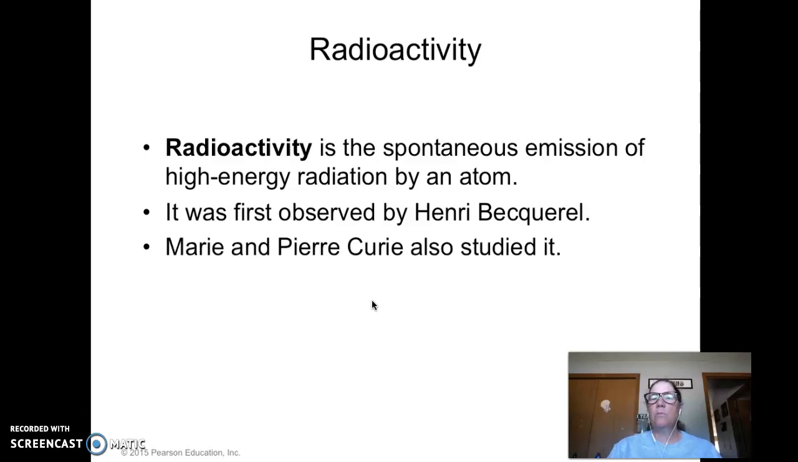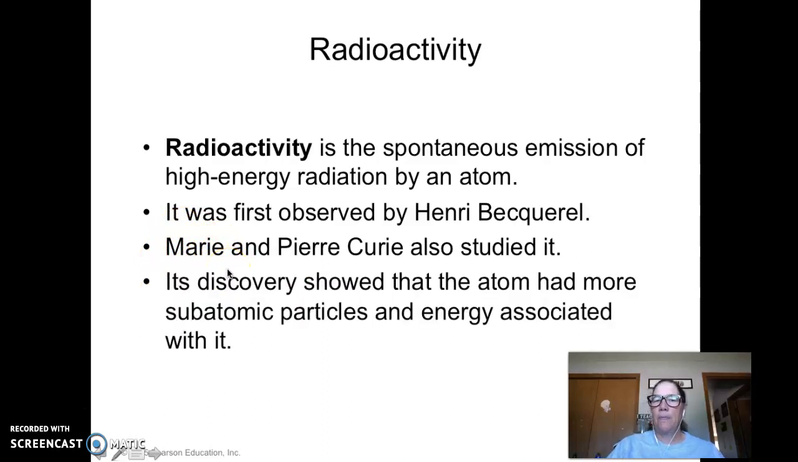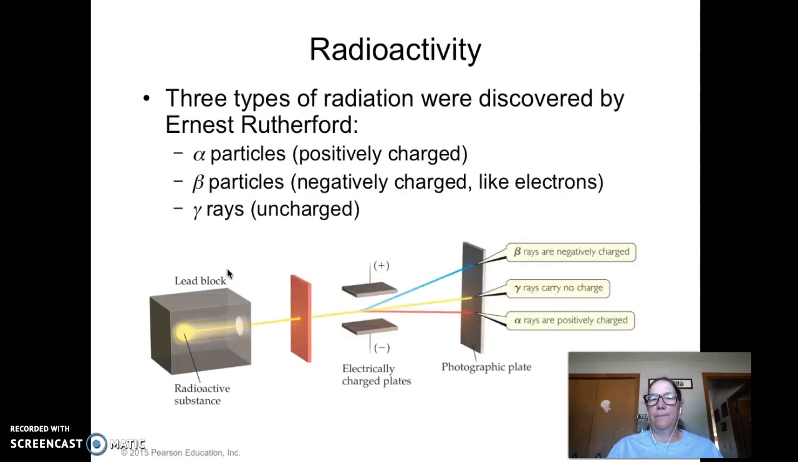Okay. Also, Marie and Pierre Curie studied radioactivity. The problem with them, her especially, is they did all this study in radioactivity, and they didn't realize it wasn't so good for you, and she ended up dying of cancer because of all of her work with radioactivity. But they discovered how the atom has subatomic particles. So the atom is the smallest unit, but if you take that unit and look into it, you have particles, and we call them electrons, protons, and neutrons.